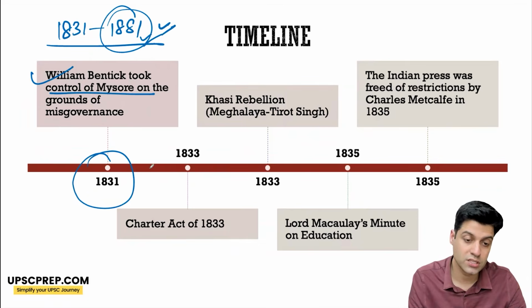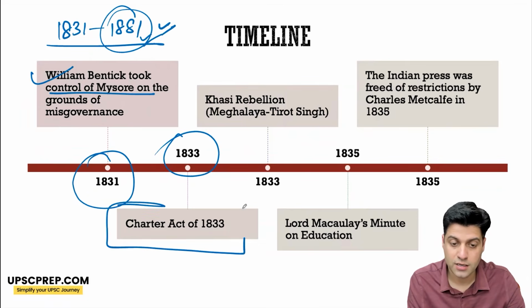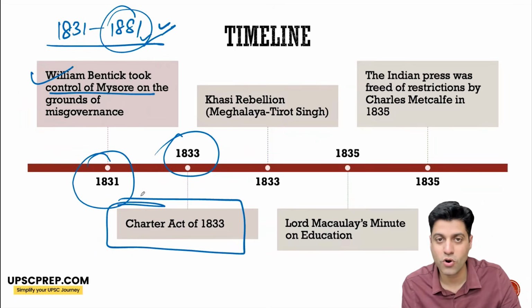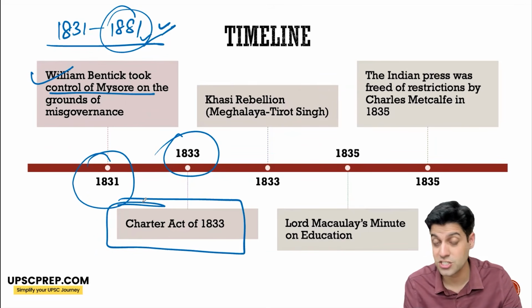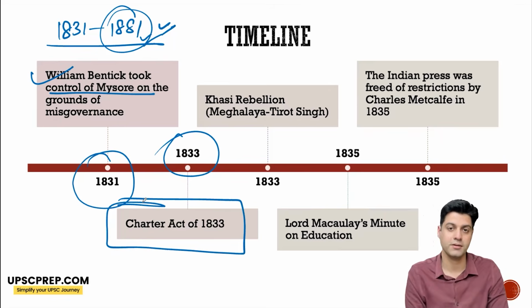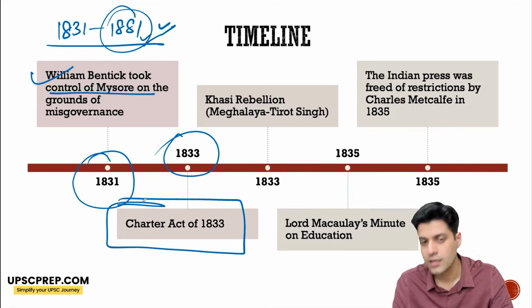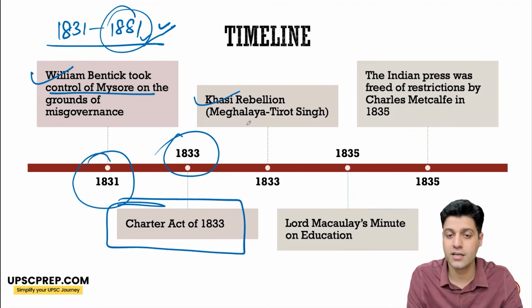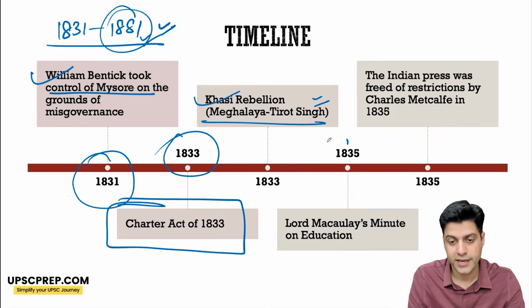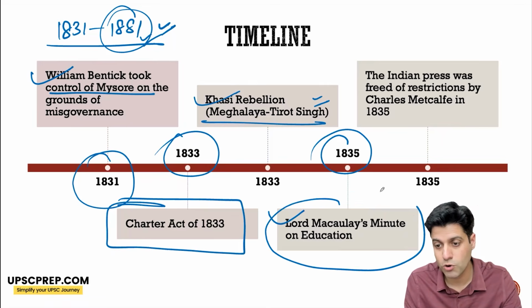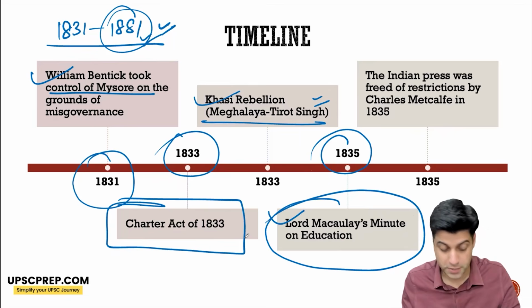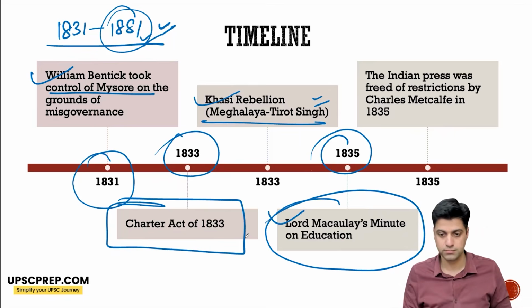Okay. 1833, the Charter Act abolishes the trade monopoly of the English East India Company, which now clearly becomes an absolutely administrative body. Okay. 1833, Khasi rebellion under Tirut Singh. 1835, now very, very important. This year, as you know, Prime Ministers also emphasized a lot.